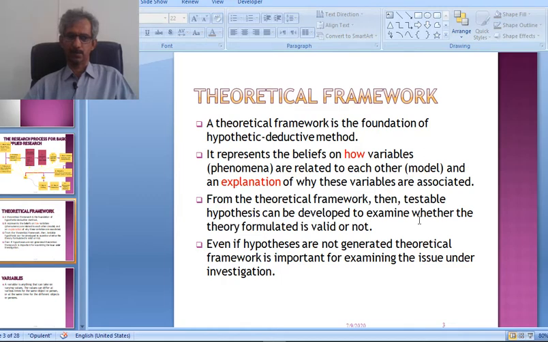Even sometimes we don't develop the hypothesis, but the theoretical framework is important for examining the issue under investigation.